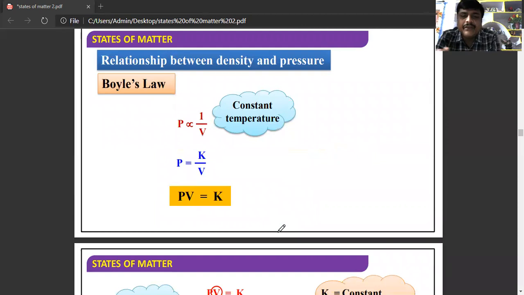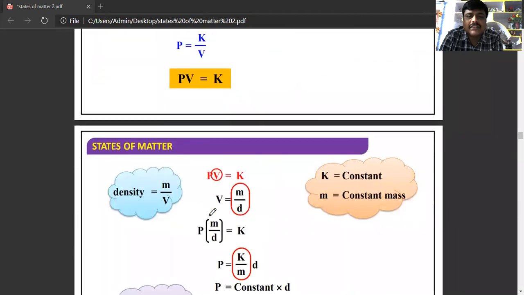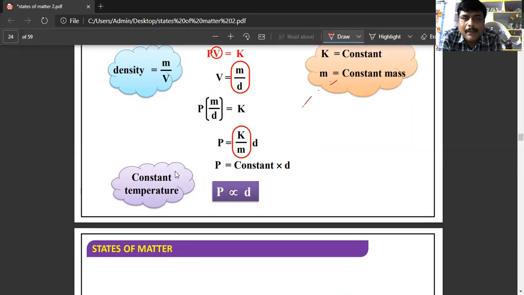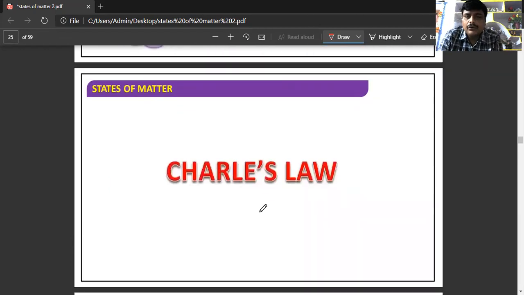Relation between density and pressure. Boyle's law, PV is equal to K, that is at constant temperature. According to density, density is equal to mass per volume. If PV is equal to K, what is V? V is equal to M by D, so ultimately we will get P is equal to constant into D, or P is directly proportional to D. So that is about Boyle's law.